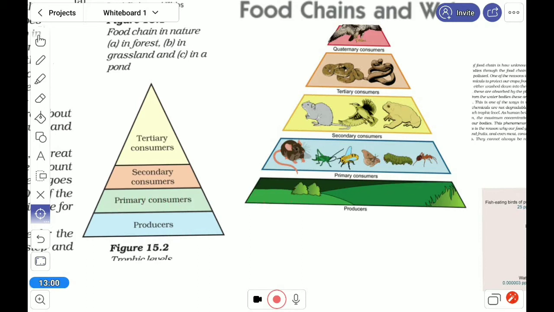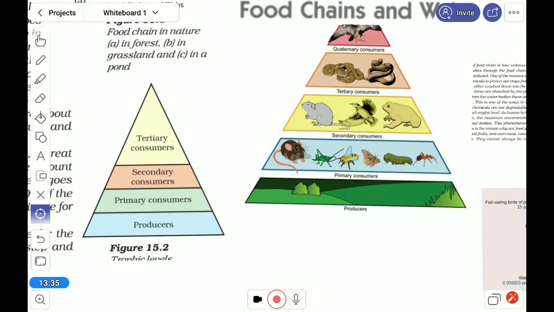Then the primary consumer, the next one; its number will be less than the producer but more than the others. Gradually, the secondary consumer will be much lesser than the primary consumer, but more than the tertiary. The tertiary consumer will be less, and the quaternary and others will be less. In that way, we get a pyramid-like structure, that is called the food pyramid.